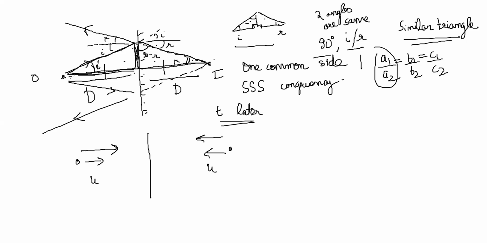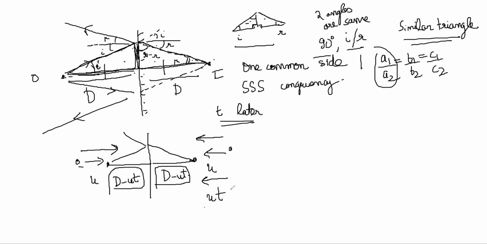So after some time object would have come ut ahead, right? So the distance between object and mirror would have been d minus ut. So the image should be at d minus ut here, right? By the plane mirror law of reflection, this image will be formed here, no? So that means the image has also come ahead by same distance ut, no?